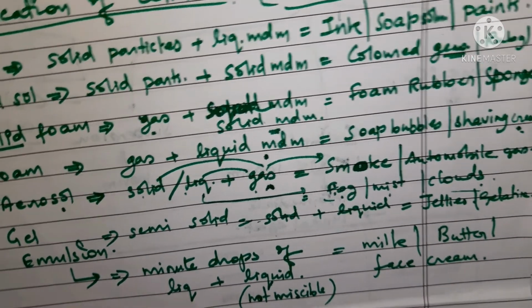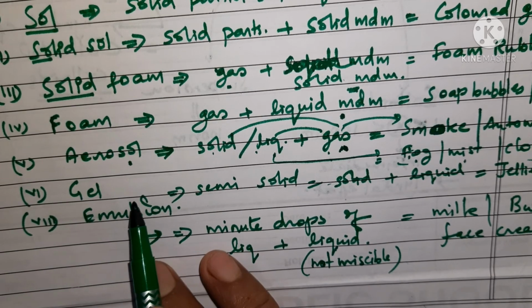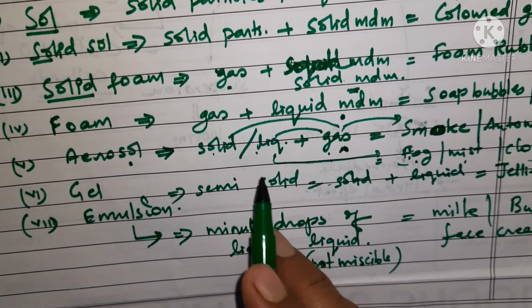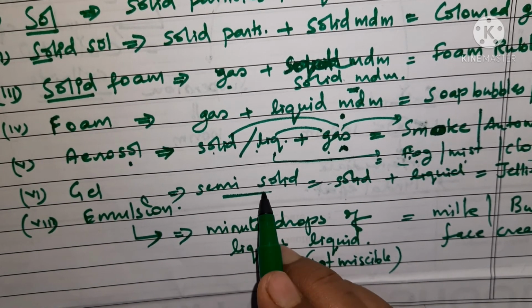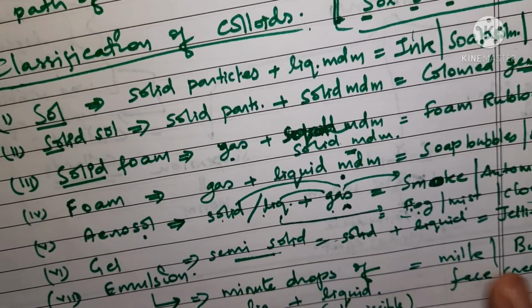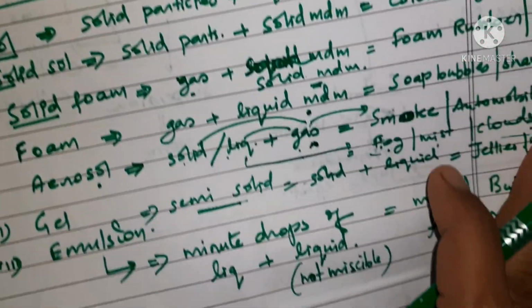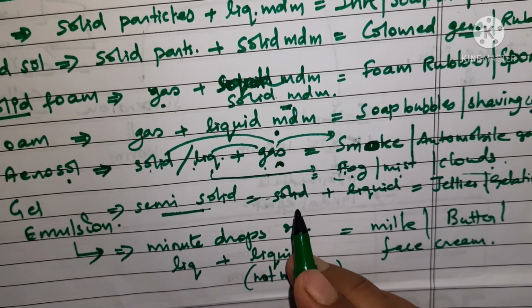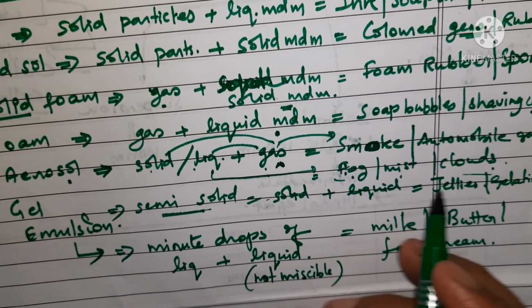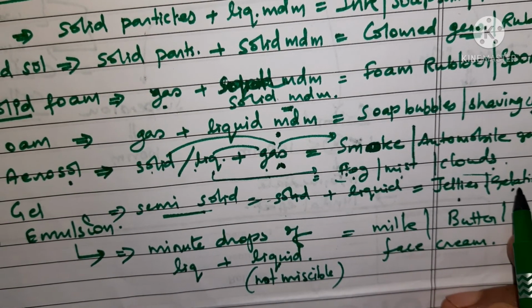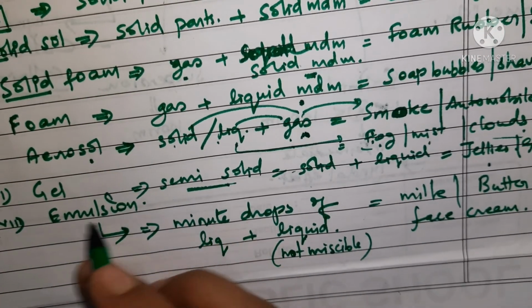Okay, then you are having gel. Gel is another kind of colloid, but it is semi-solid. In this you find semi-solid, 50% you can see. You can say jam is a gel. When solid and liquid are mixed up, jellies are there, gelatins are there. So jam is one of the categories.